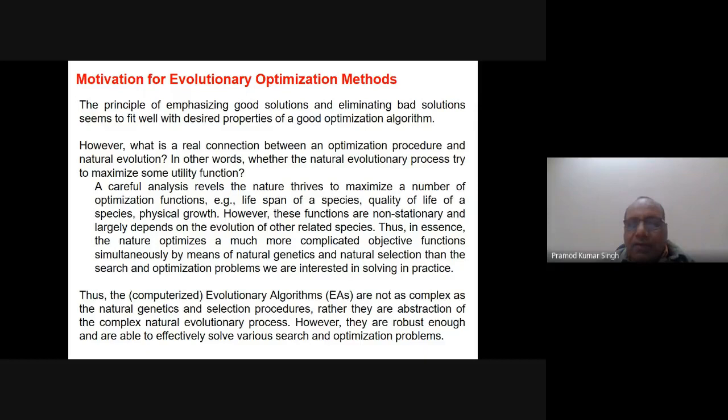You can think of these all as optimization objective functions that nature tries to optimize. Take physical growth. When we say physical growth, we have to take care of the natural resources also, how the species can grow.